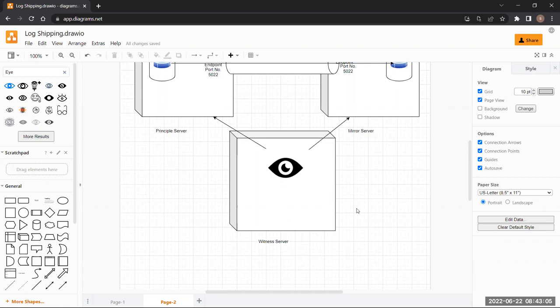There is the monitor server, and here you are calling the monitor server the witness server.